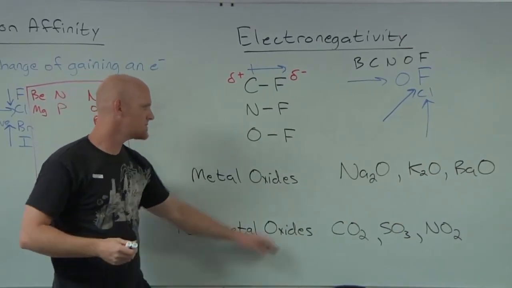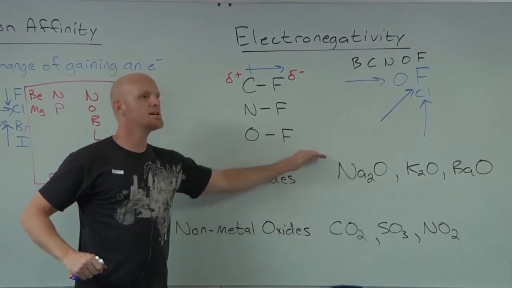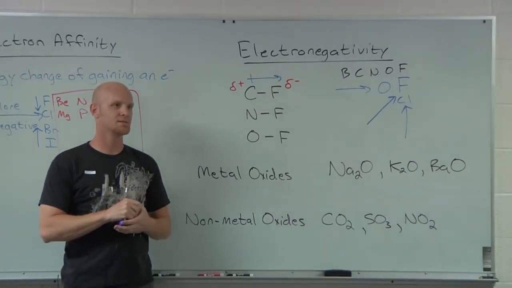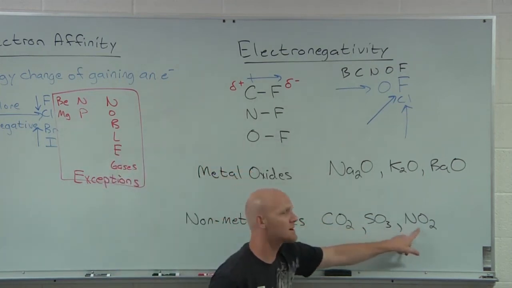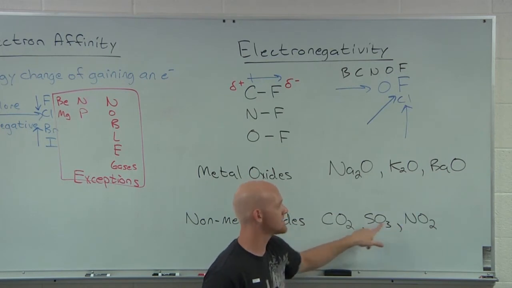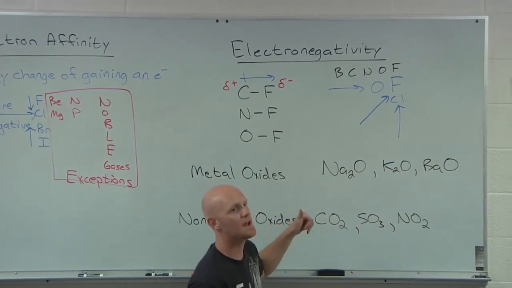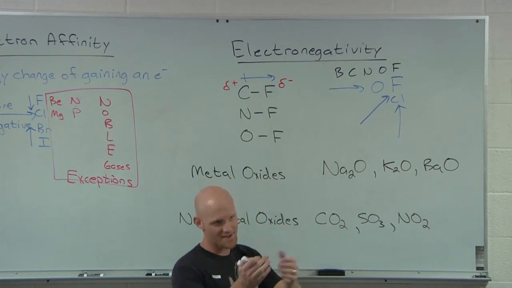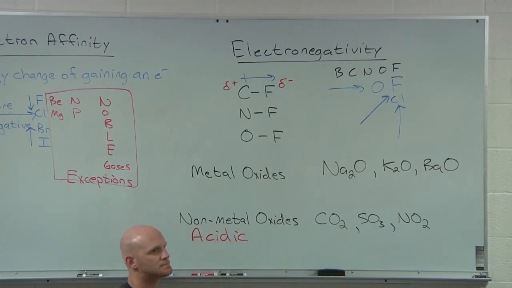Cool, and there's a big property about these two different types of oxides that you should know. Now let me ask you a question. Do you recognize any of these as being pollution gases? Anything up here as pollution gases? Yeah, carbon dioxide, biggest pollution gas, right? Your big greenhouse gas. But these also come off your tailpipe as well. There are less of these in the atmosphere, but these are also pollution gases. And when they mix with the water in the air, and then that water comes down as rain, we call that acid rain. And the key is this: non-metal oxides are acidic, all of them.